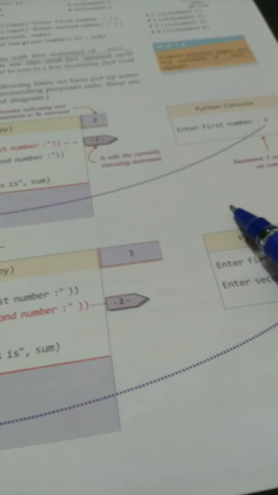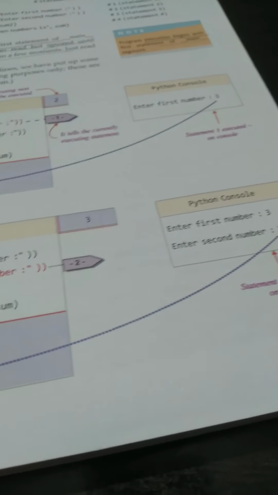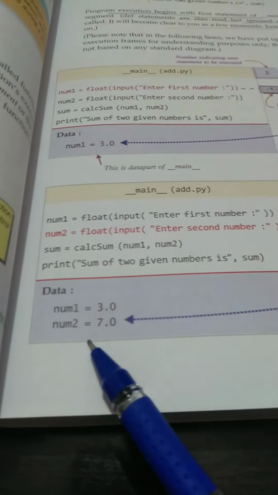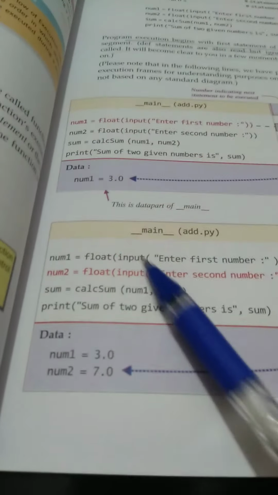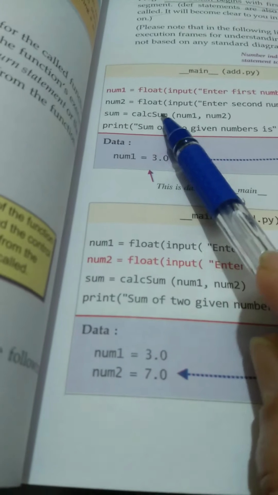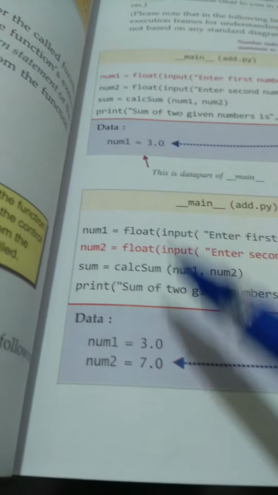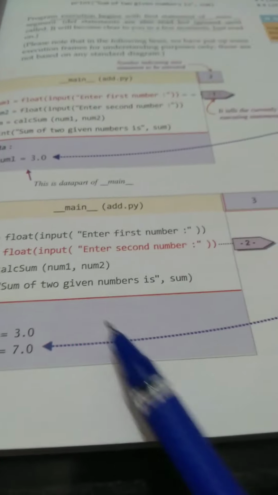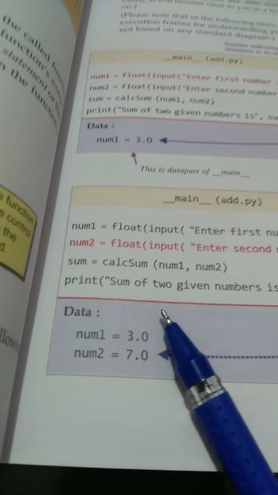Then num2, the second number. Suppose we have given 7. The value 7 will be stored in the same way. We simply give 7, because we have taken that kind of variable, which is float. That's why it is taking a float value. So this is the value of the data.